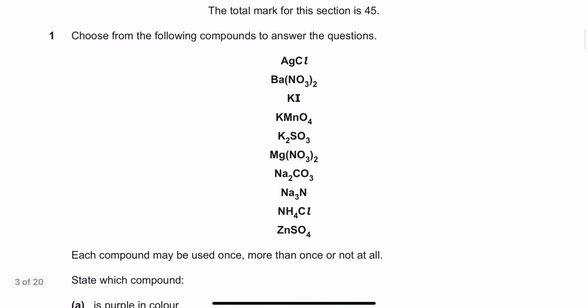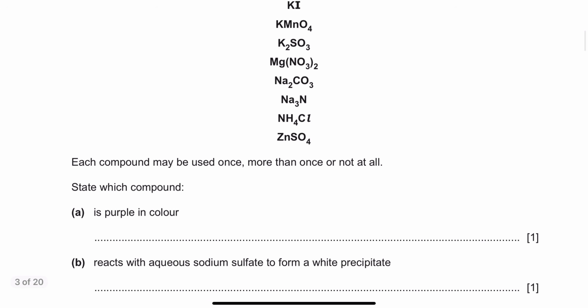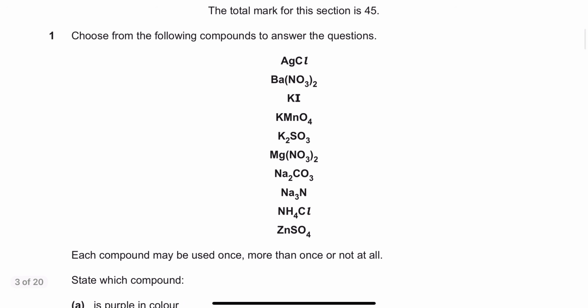So again, question number one says choose from the following compounds to answer the following questions. Each compound may be used once, more than once, or not at all. State which compound is purple in color. Which compound is purple in color? Think of it, right? Help me with this. Which is purple?